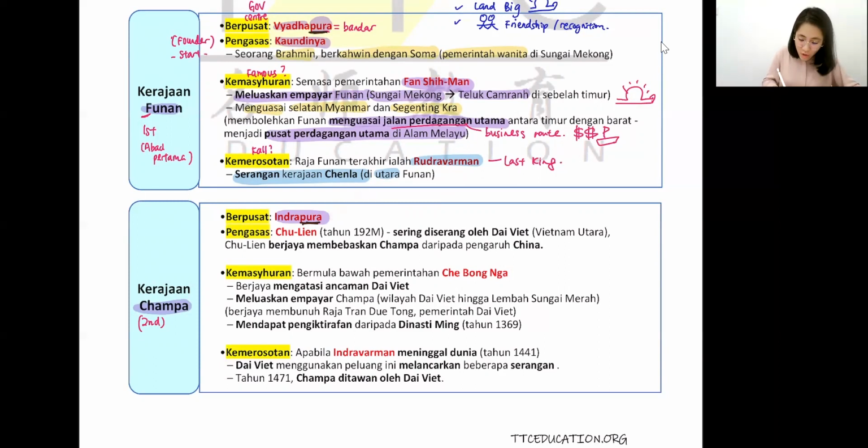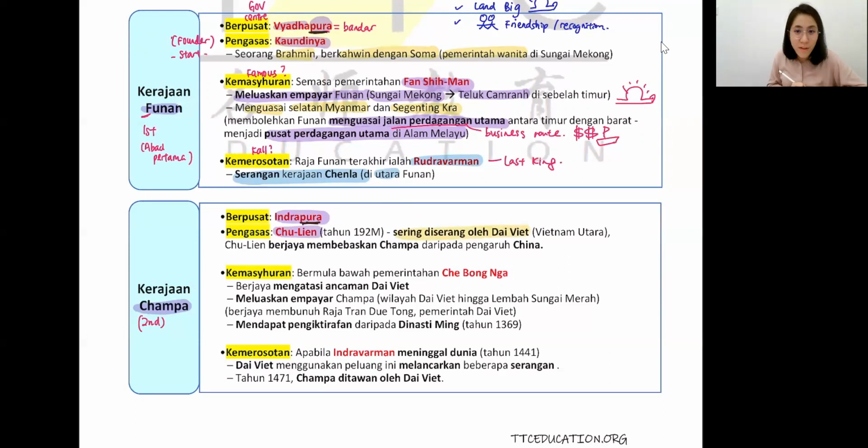The first king is Chulian. Wow, Chulian. So you can see the first king and the name come from the same capital letter C. C, Chulian. So you need to know the story, how he started this kingdom. And it's not easy for Chulian to start the kingdom because they were always being attacked by the Dai Viet.